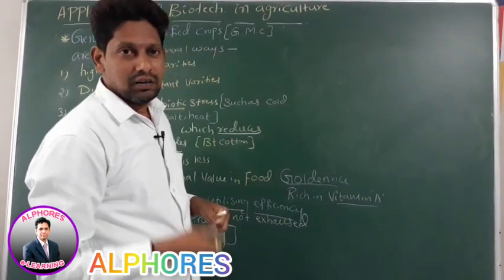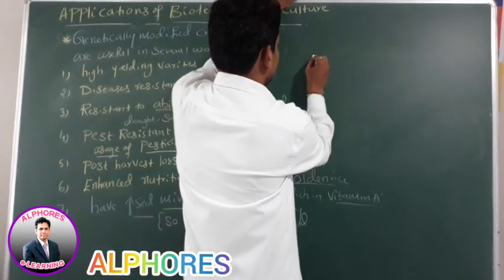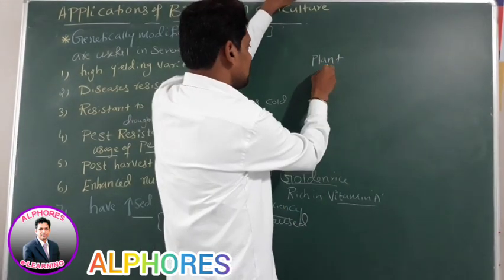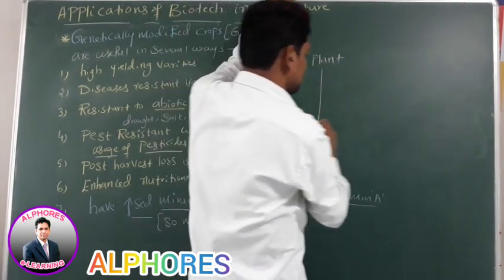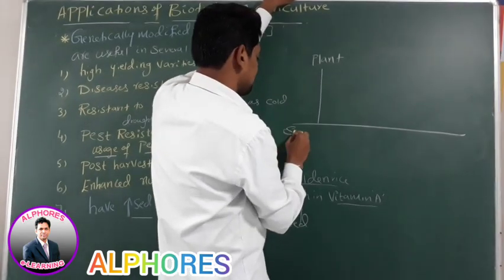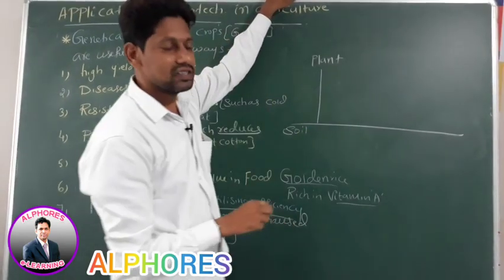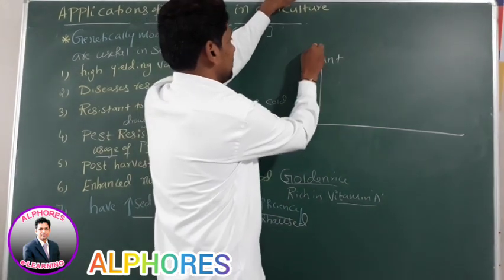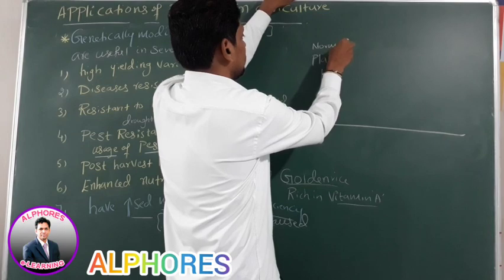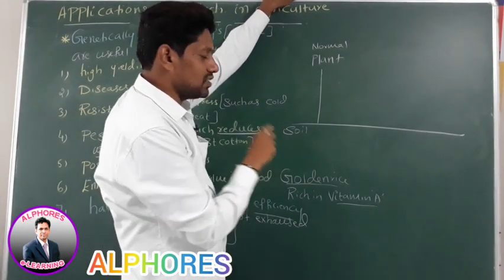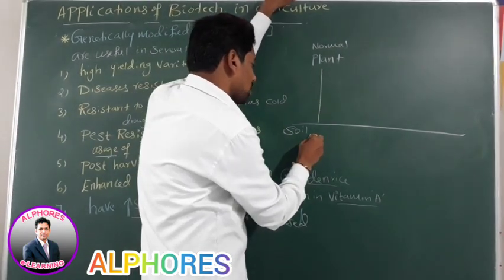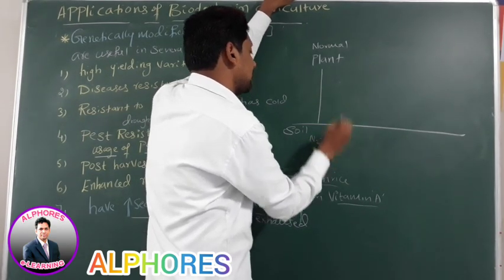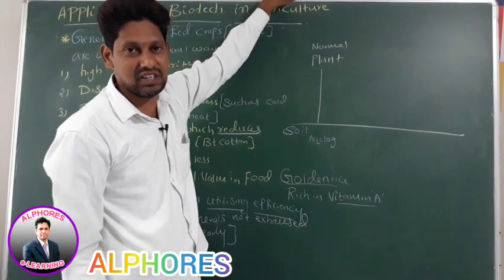For example, take a normal plant. This normal plant is growing in a soil. This is our assumption. A normal plant is growing in a soil having 10 grams of nitrogen.